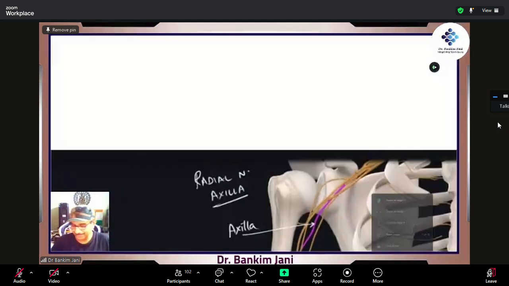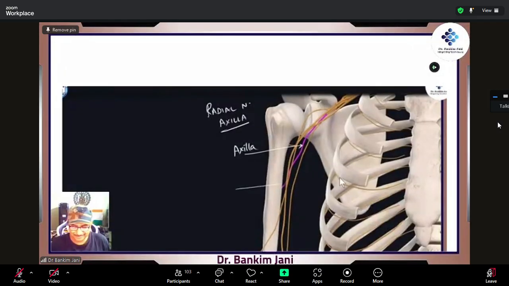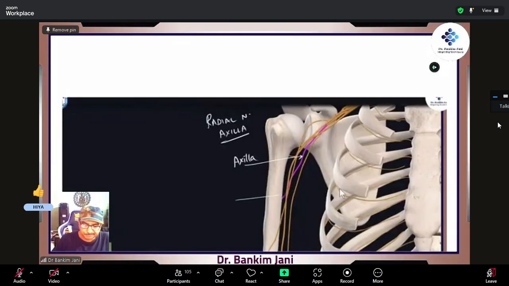But it is good. Just start taking part. So this is the radial nerve, right? In axilla. Just make some dots are coming.